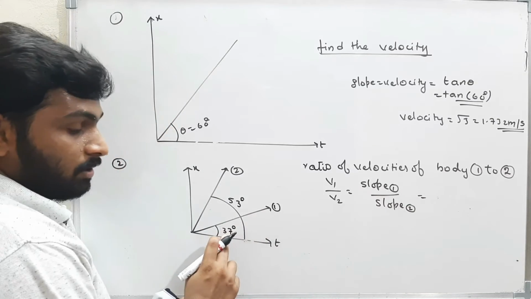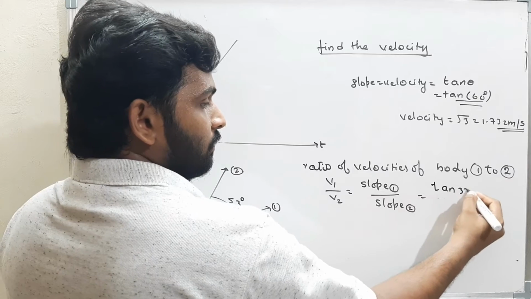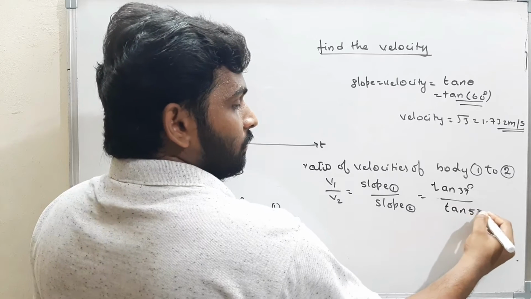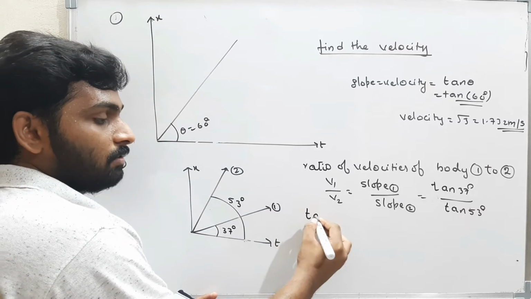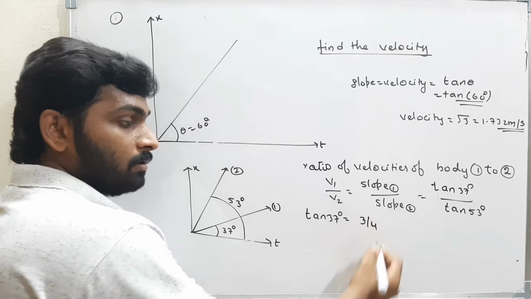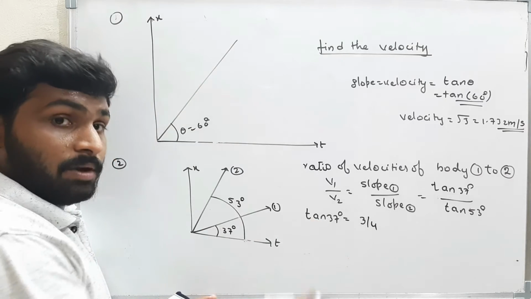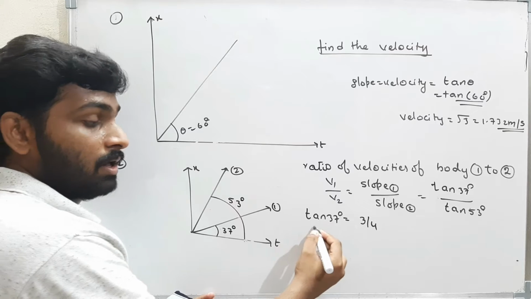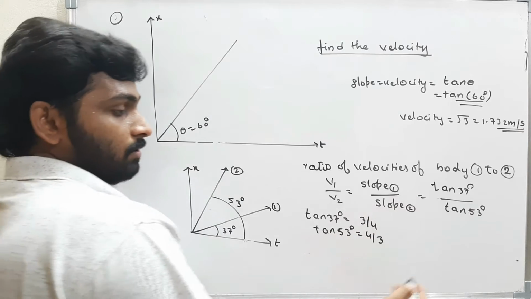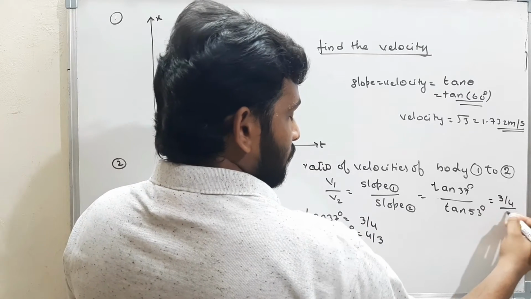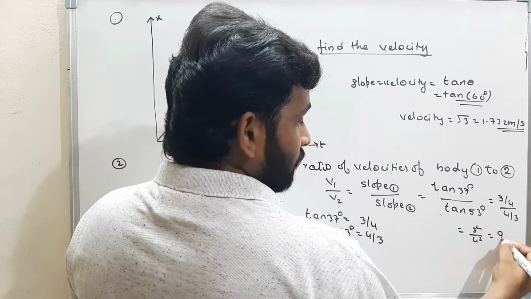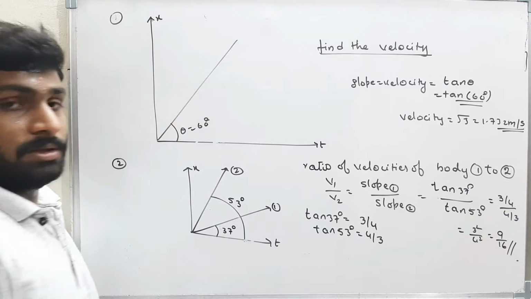What is the slope of the first graph? That is nothing but tan 37, by what is the slope of the second graph? That is tan 53 degrees. Now, what is the value of tan 37? The value of tan 37 is 3 by 4. In the first video, in the basic mathematics, I gave all the functions. Now, tan 53 is nothing but 4 by 3. Now, what is the answer? 3 by 4 by 4 by 3, that is 3 square by 4 square, which is nothing but 9 by 16. The ratio is 9 by 16.